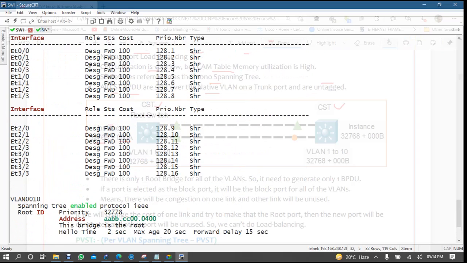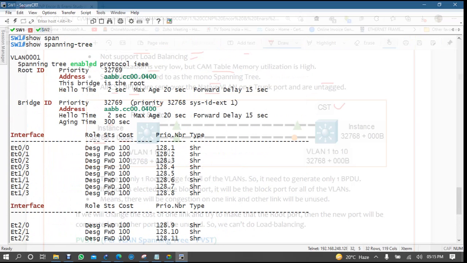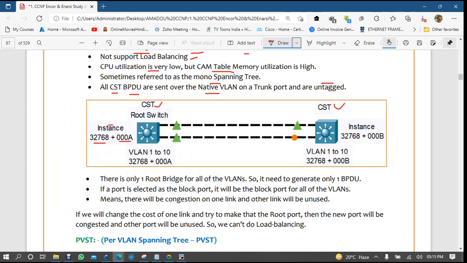See, now if you see here, if I'm comparing two switches, what we compare is the bridge ID, 32768 plus MAC address, right? But this is the common STP process.